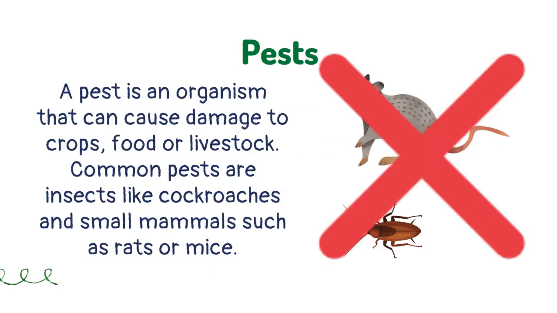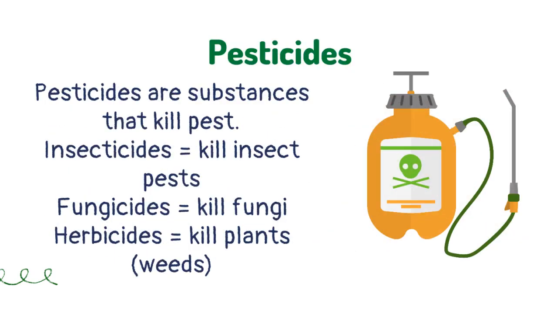A pest is an organism that can cause damage to crops, food or livestock. Common pests are insects like cockroaches and small mammals, such as rats or mice. Pesticides are substances that kill pests. Insecticides are used to kill insect pests. Fungicides are used to kill fungi. Herbicides are used to kill unwanted plants.